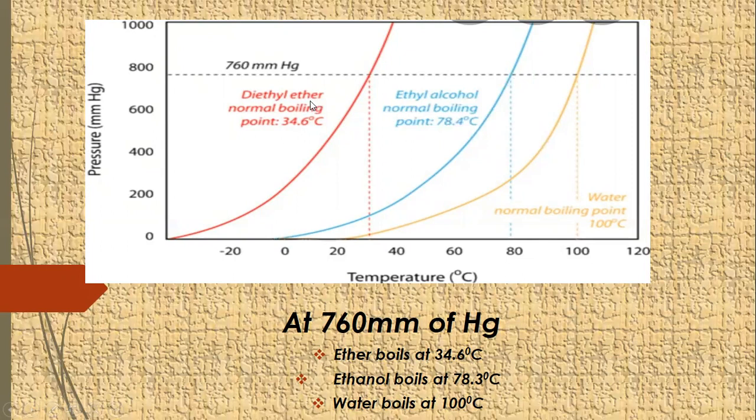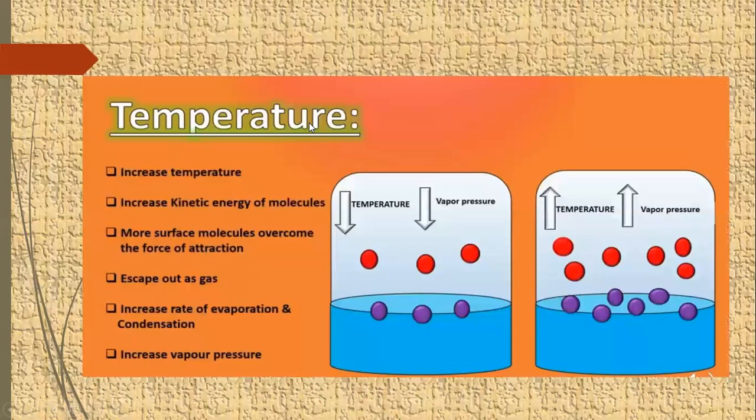Diethyl ether has weak London dispersion forces, weak forces of attraction, so it boils at 34.6 degrees centigrade.